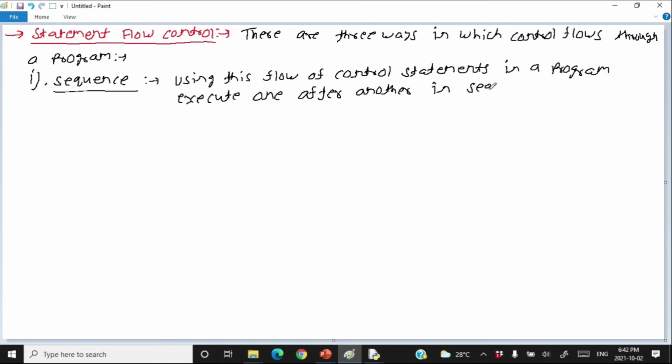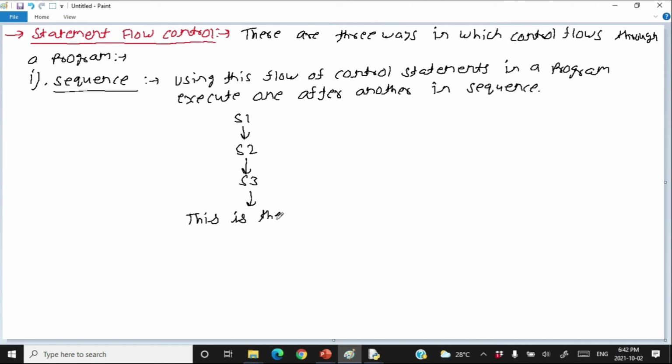That means statement 1 executes first, followed by statement 2, followed by statement 3, and so on.